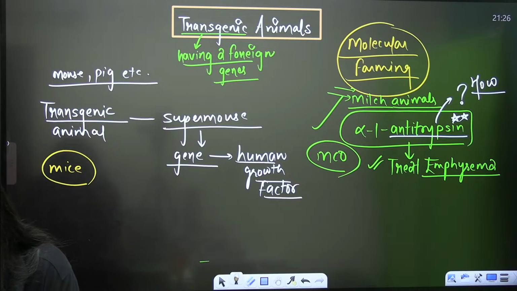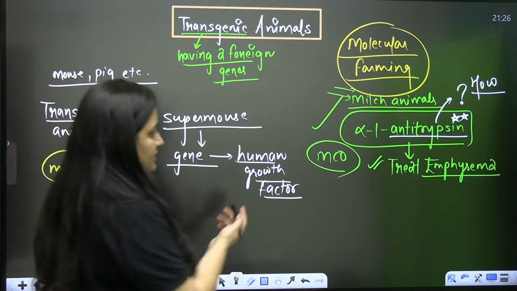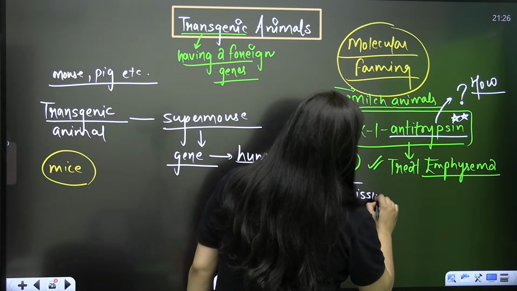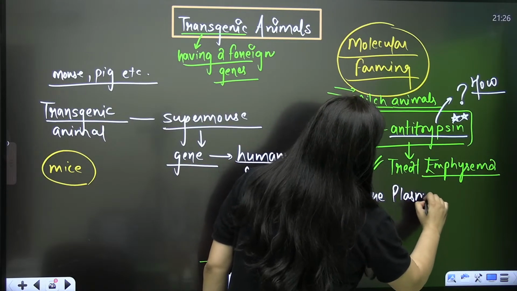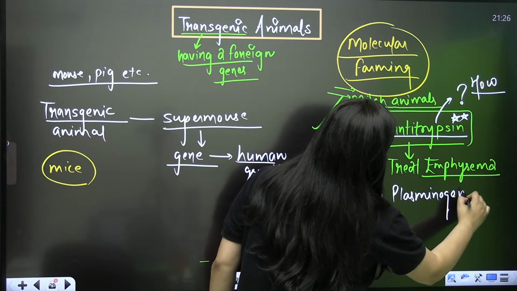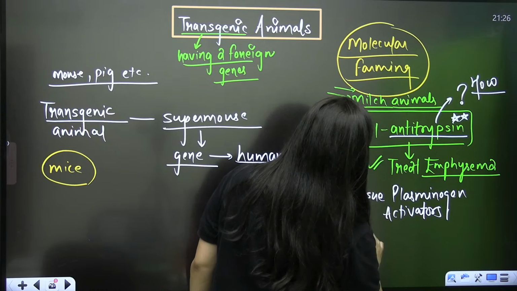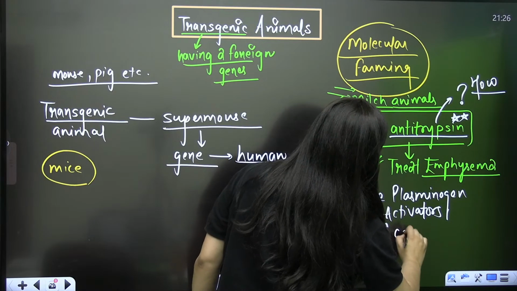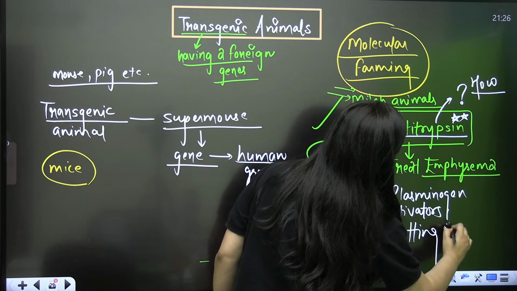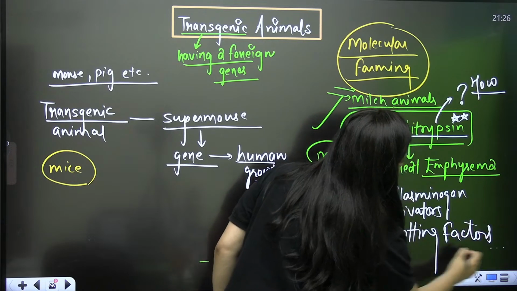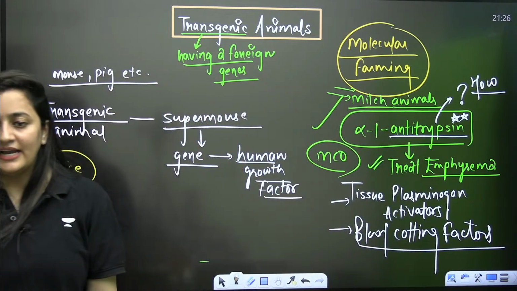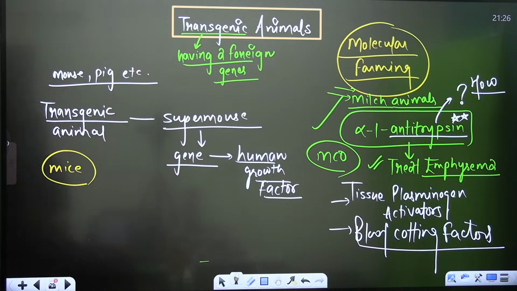Then comes the tissue plasminogen activator. These animals can be used for making tissue plasminogen activators. And other than these, blood clotting factors can also be obtained from these animals, right?